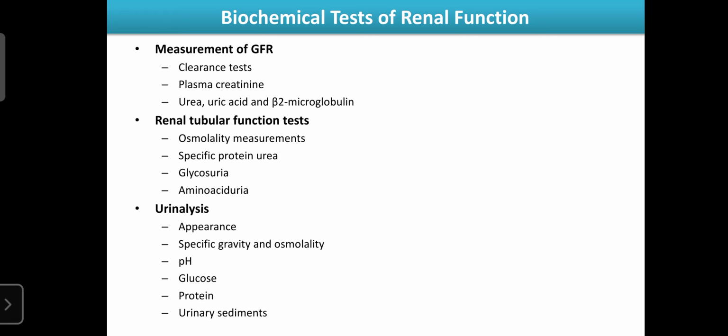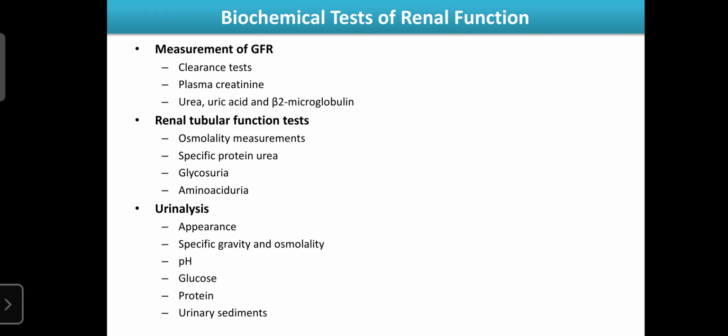test, and also the renal tubular function tests like osmometry measurement, specific proteinuria, as well as glucosuria, amino aciduria. So these are also helpful to note down the renal functions, and also urine analysis like appearance, specific gravity, osmolality, pH, glucose in the urine, proteins, urinary sedimentation rate. These are also helpful to assess the renal function.